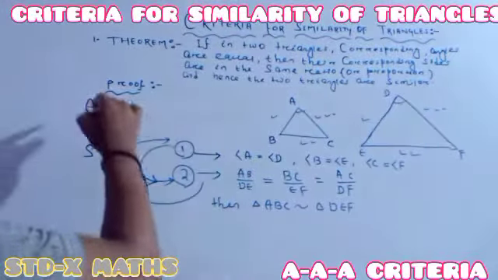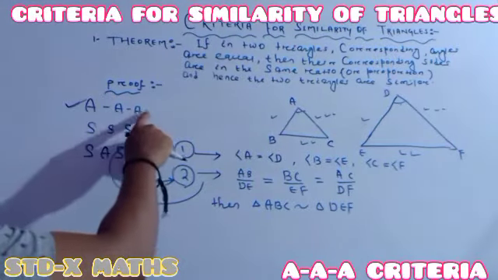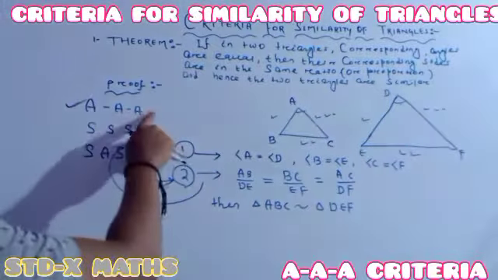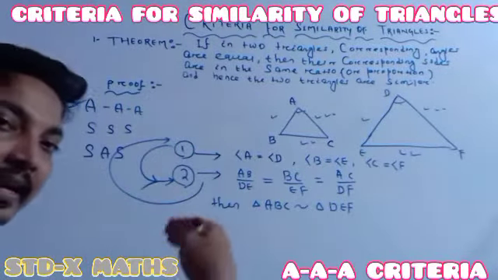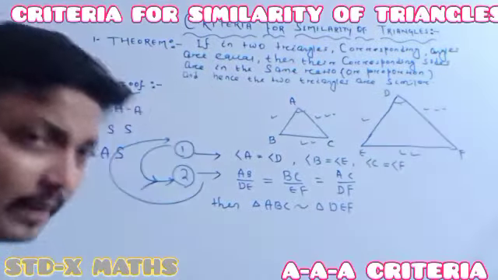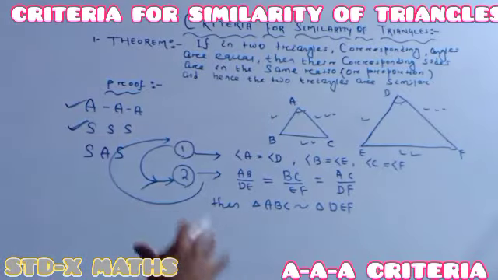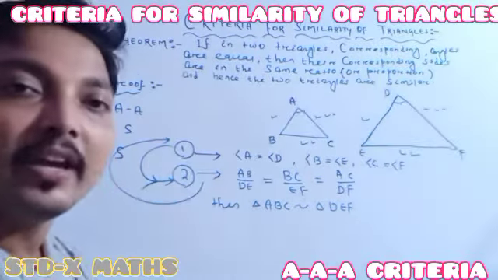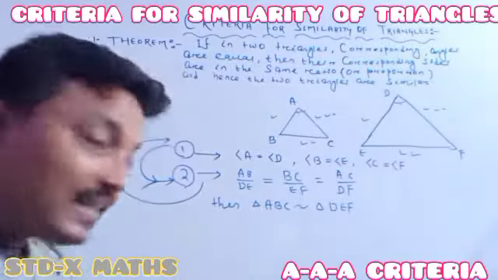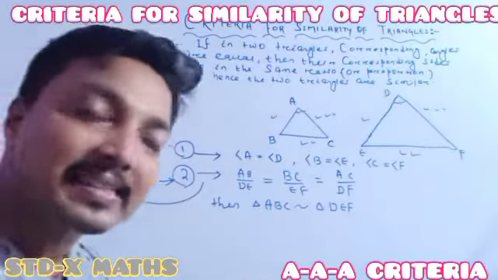First one: if the corresponding 3 angles of a triangle are the same as the corresponding 3 angles of another triangle, automatically the sides will be in the same ratio, and the triangles are similar. Second one is our SSS, which is to be proved. If the corresponding sides are in the same ratio, it implies the corresponding angles are the same, so the triangles are similar.